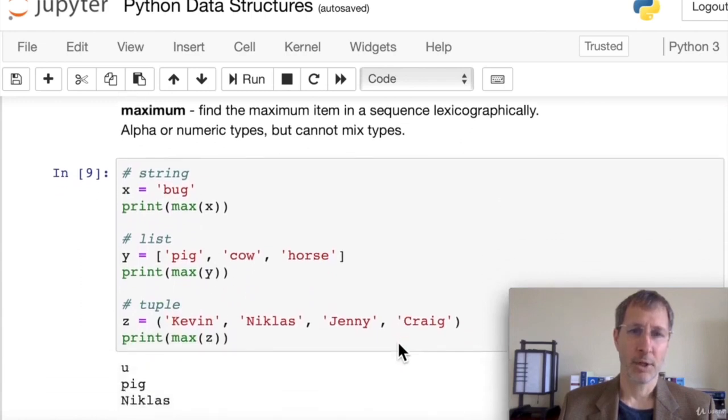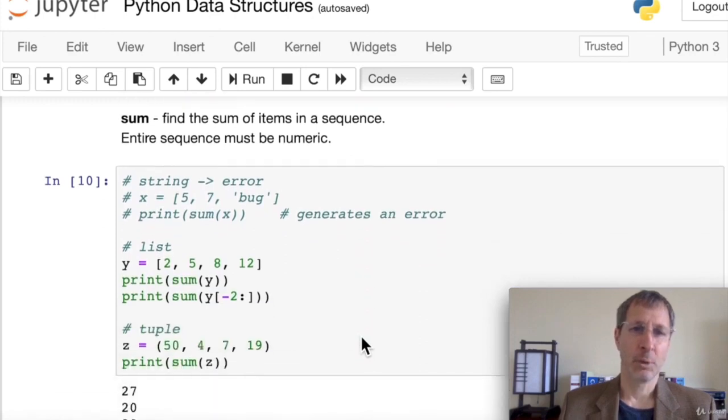The maximum item in a sequence, again, is found lexicographically, and it can be done alpha or numerically, but not both. So with bug, the maximum is U, and with pig, cow, and horse, we see that pig actually comes last alphabetically, and in our tuple example, the last letter alphabetically is in.